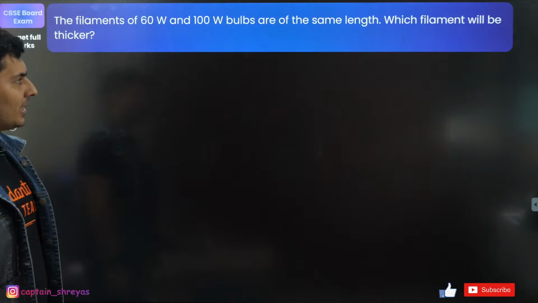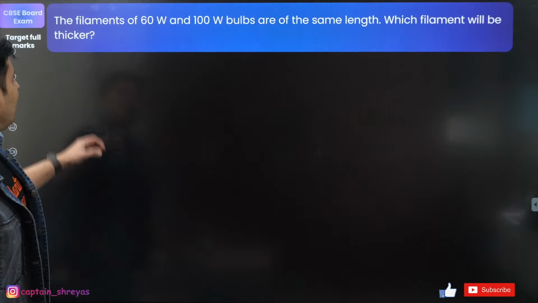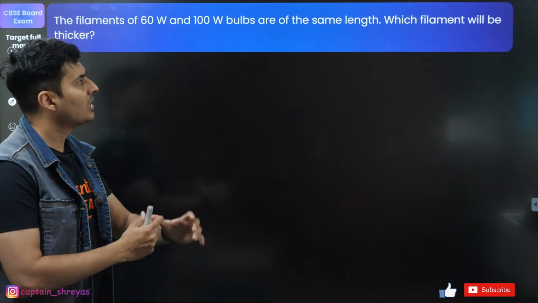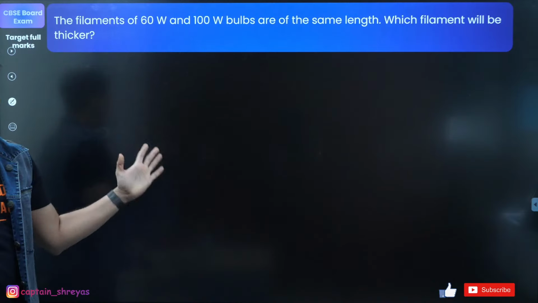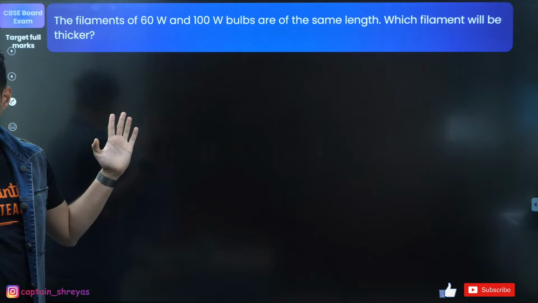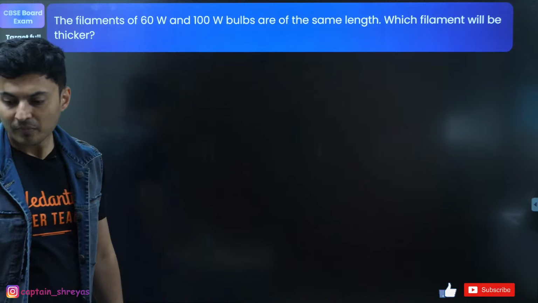Moving on to the next one coming up on your screen. Filaments of 60 watts and 100 watts bulbs are of the same length. Which filament will be thicker? So this give reason kind of questions can also come.